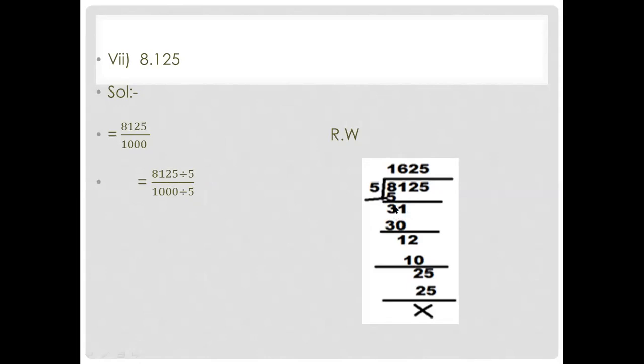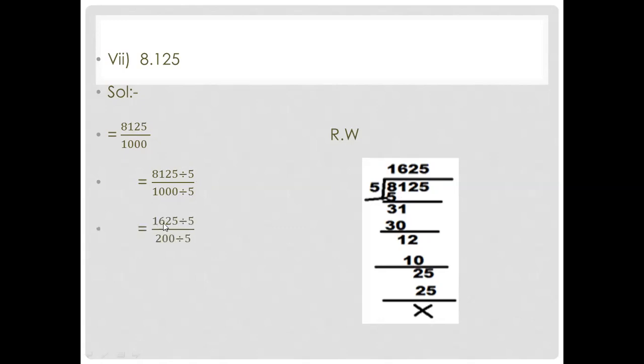So now it's 31. So 5 sixes are 30. So 31 minus 30, 1. So this 2 will come down. Now it's 12. So 5 twos are 10. So 12 minus 10, 2 will come, and this 5 will come down. Now it's 25. 5 fives are 25. So in the numerator, what you get? 1625 after dividing with 5. And in the denominator, what you will get? 5 twos are 10, and 2 zeros were left, means that 200 will come in the denominator.